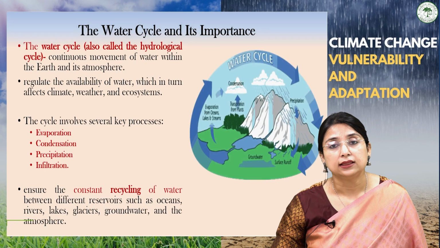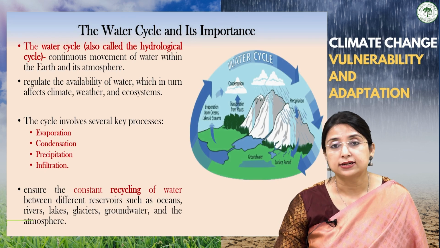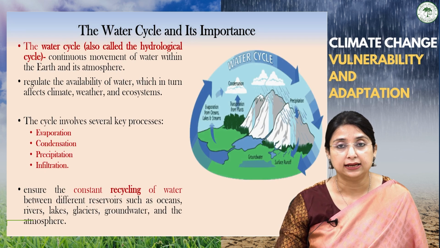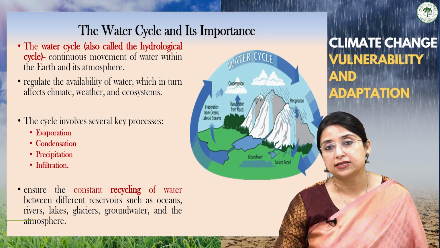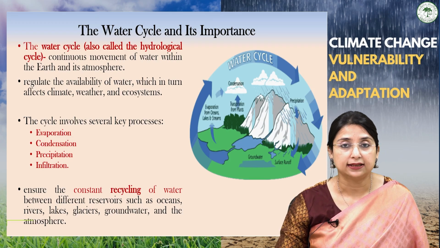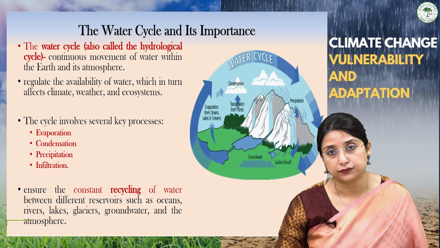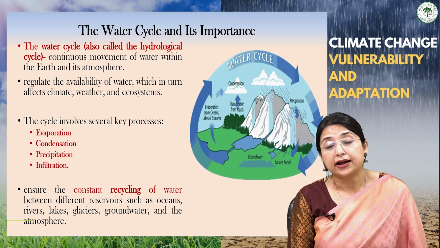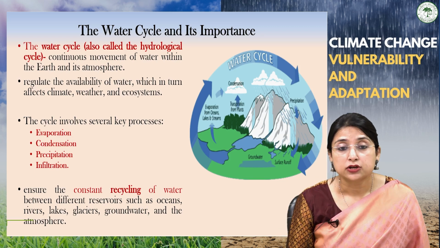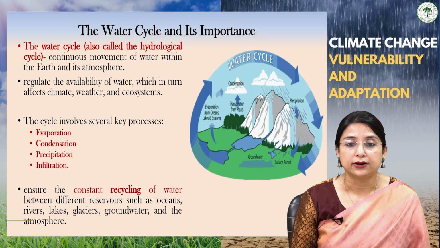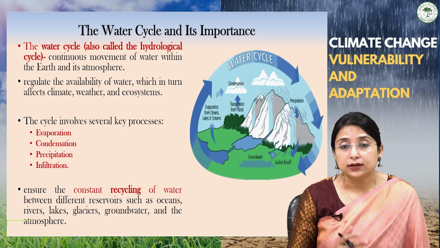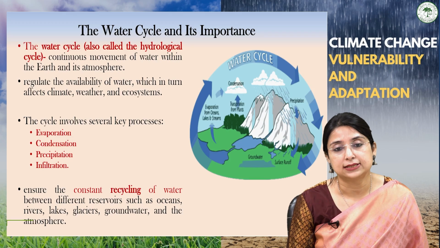So we have seen the oceans, the freshwater systems, that is rivers and lakes, water in frozen form, and water in gaseous form, that is water vapor. These are the different components of the hydrosphere. Now, when we study the hydrosphere, how can we forget to discuss the water cycle, which is also known as the hydrological cycle, and what is the importance of this hydrological cycle?